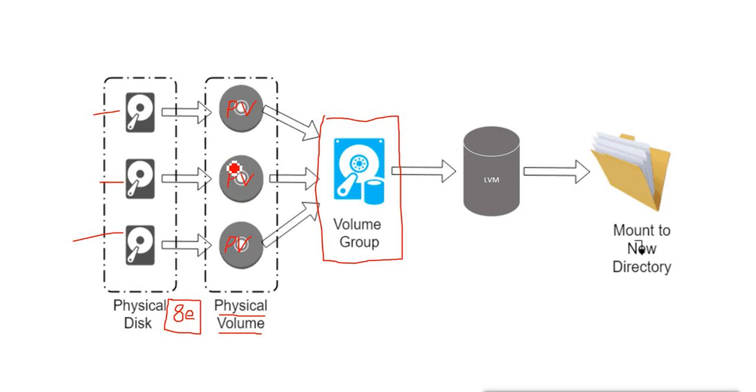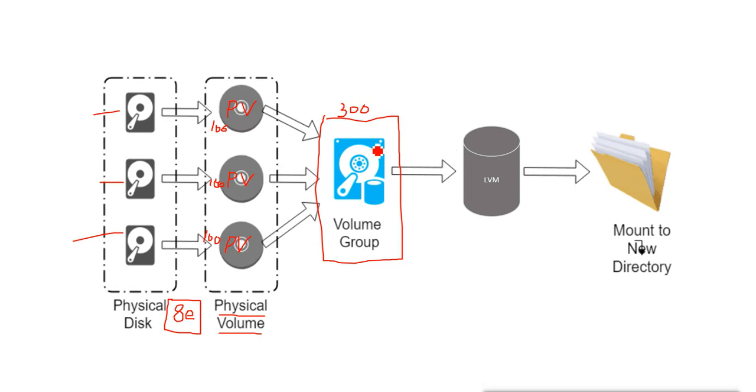For example, if we have partitions of 100 GB, this one also 100 GB, and this one also 100 GB, the volume group will be the combined space of all these physical volumes, which is 300 GB.